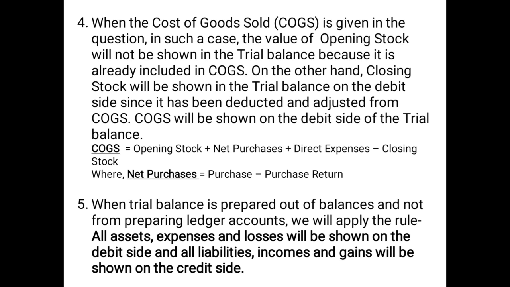COGS, or cost of goods sold, is equal to opening stock plus net purchases plus direct expenses minus closing stock. So you can very well see that we are adding opening stock and we are deducting closing stock. Therefore, when opening stock, closing stock and cost of goods sold, all three are given in the question, you will record closing stock inside the trial balance on the debit side because it is not included in COGS.